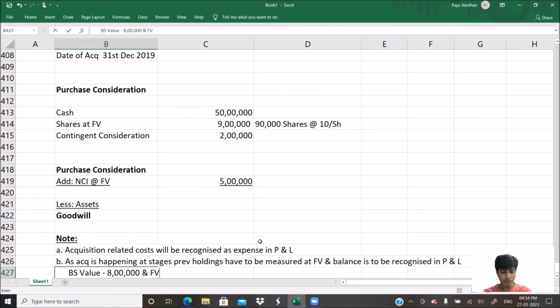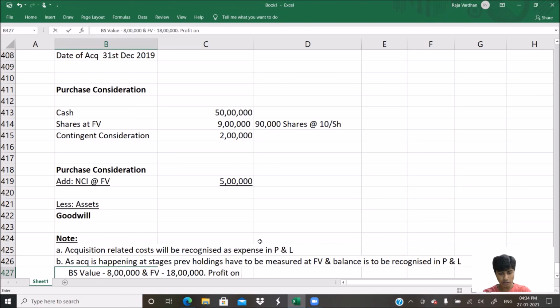And fair value as on date of acquisition under the equity method is 18 lakh. So what do we do?